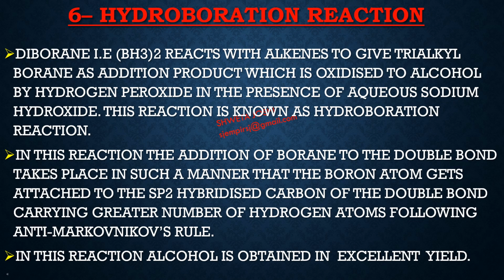In this reaction, the addition of borane to the double bond takes place in such a manner that the boron atom gets attached to the sp2 hybridized carbon of the double bond which carries the greater number of hydrogen atoms. Hence, it follows anti-Markovnikov's rule. In this reaction, the alcohol is obtained in a large amount.